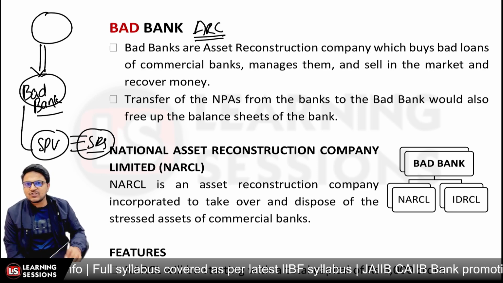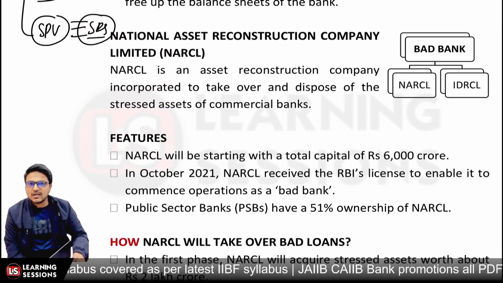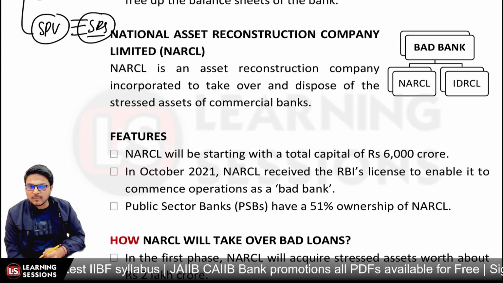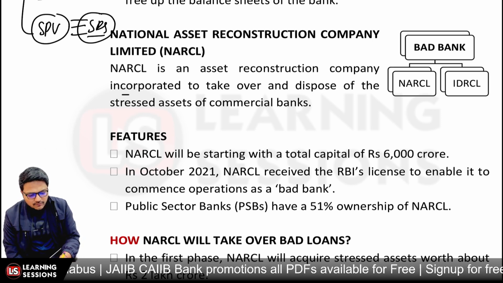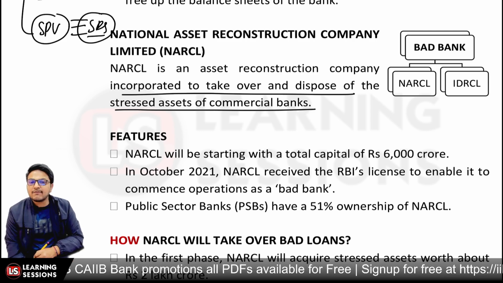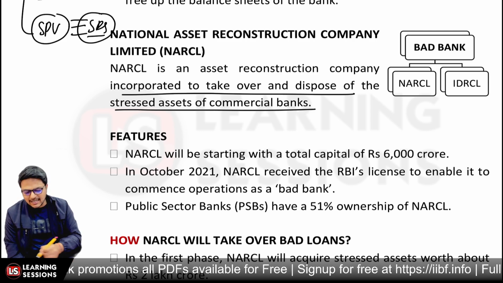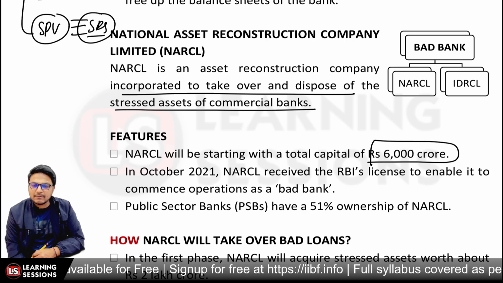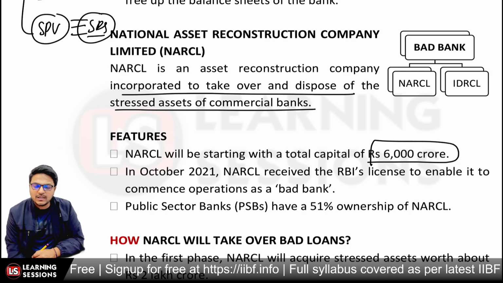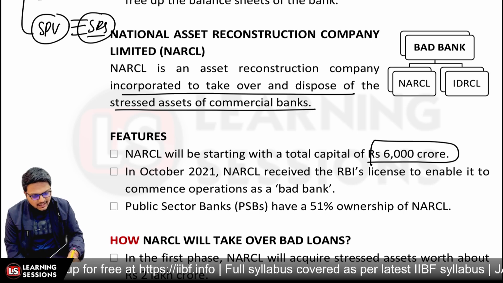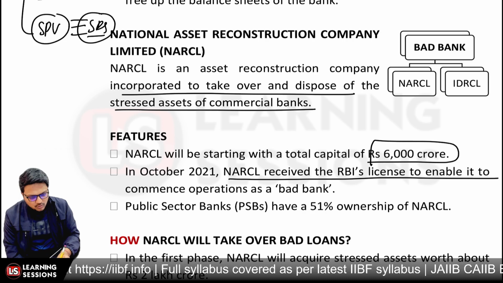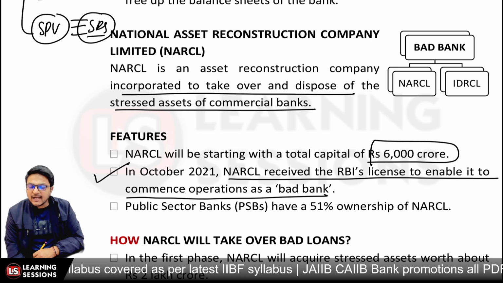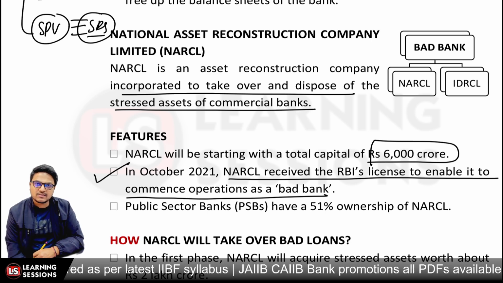NARCL is what? It is the National Asset Reconstruction Company. NARCL is an Asset Reconstruction Company which is incorporated so as to take over and dispose of the stressed assets of the commercial banks, right? And what are the different features? It was started with a starting capital of rupees 6,000 crore. In October 2021, NARCL received the RBI's license to commence operations as a bad bank.